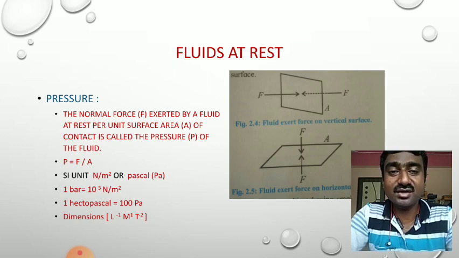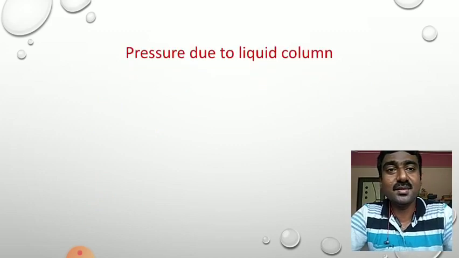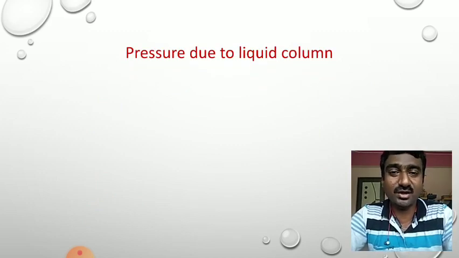The dimensions of pressure are L raised to minus 1, M raised to 1, T raised to minus 2, that we derived in 11th standard in the first chapter. The pressure is a scalar quantity because it has no direction. We call it a scalar quantity. Now we discuss the pressure due to a liquid column.